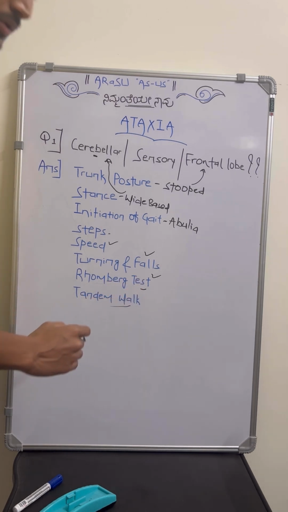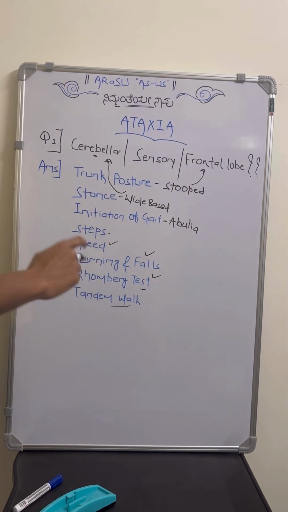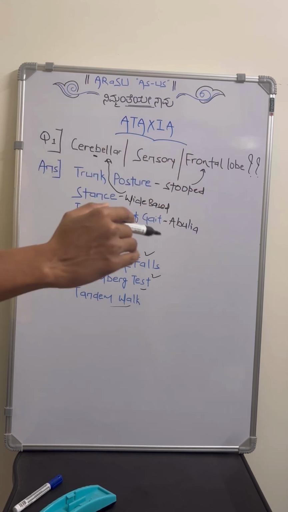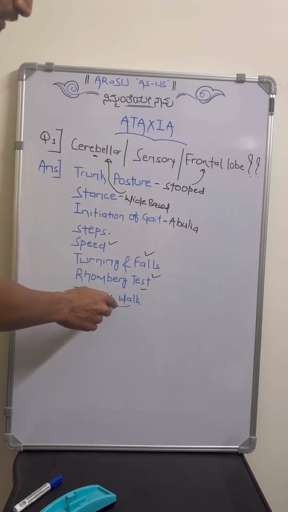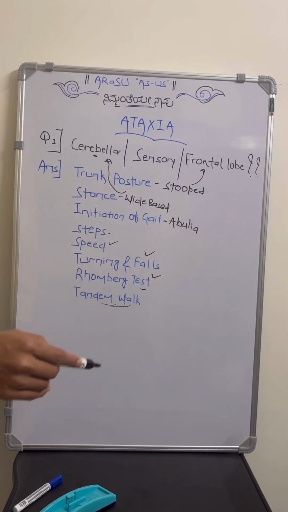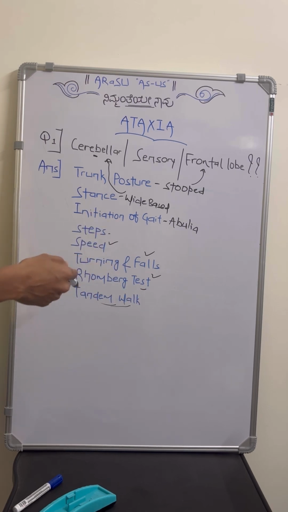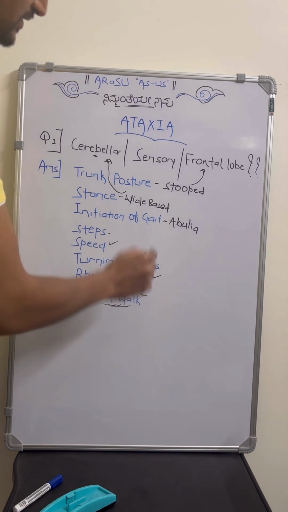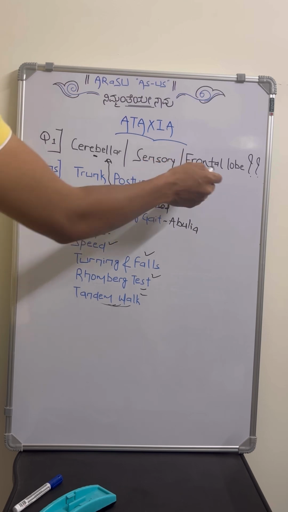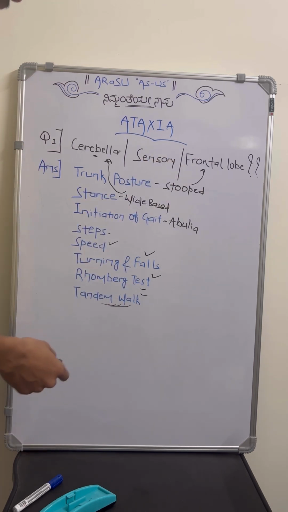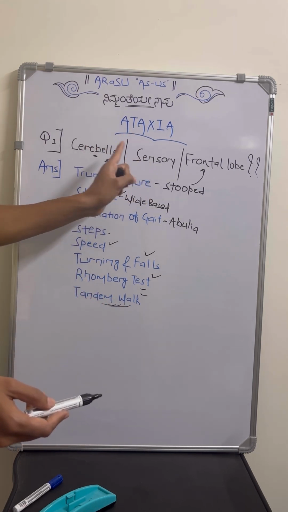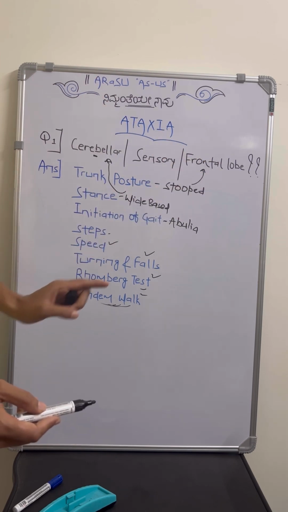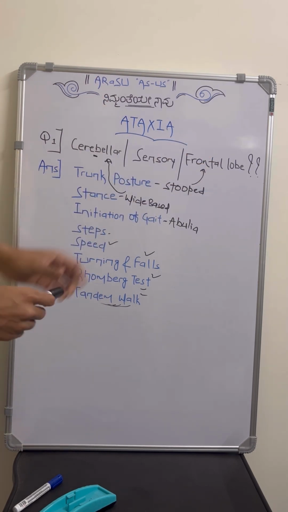After that, we ask the individual to perform tandem walk. Again, remember one thing: if during the initial assessment he was preferring a wide-based gait or wide-based stance, there is no chance of him performing tandem walk. These are all indirect inferences which we have to consider. If he is not able to perform tandem walk, that itself indicates cerebellar dysfunction, whereas in sensory and frontal lobe lesions, they will be able to perform tandem walking. So these are the headings we have to follow, so that we can differentiate whether it is cerebellar, sensory or something else, mainly frontal lobe dysfunction, when it comes to ataxia.